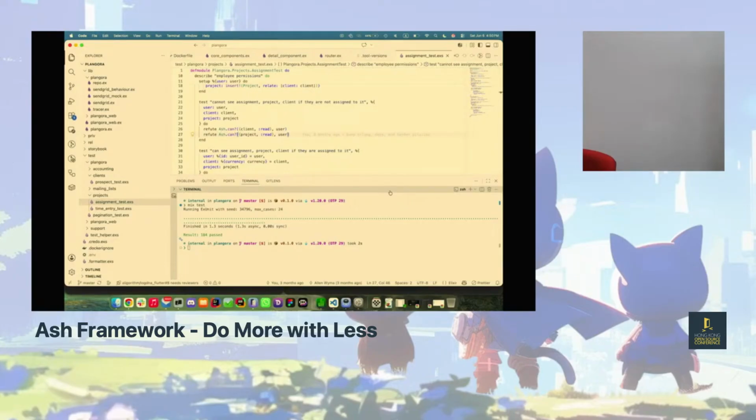You don't always have to use expressions. You can also make a module and just write code. So if you need to reach out to somewhere else and do it, you can also do that.